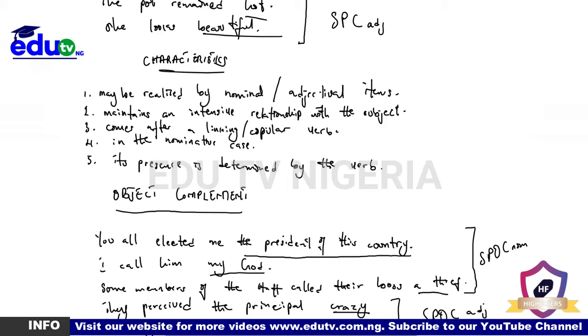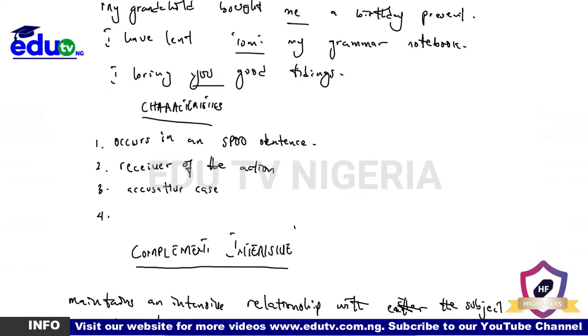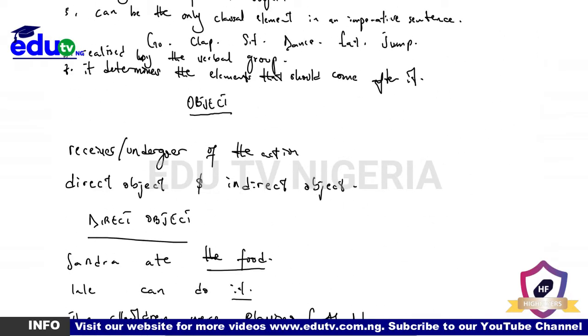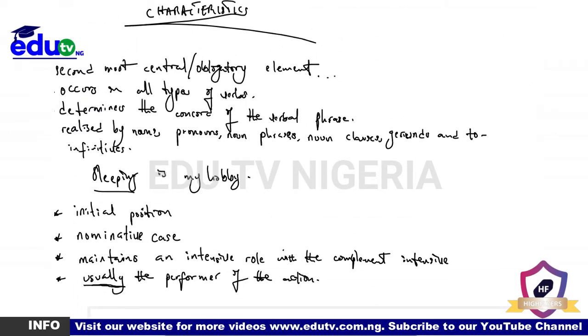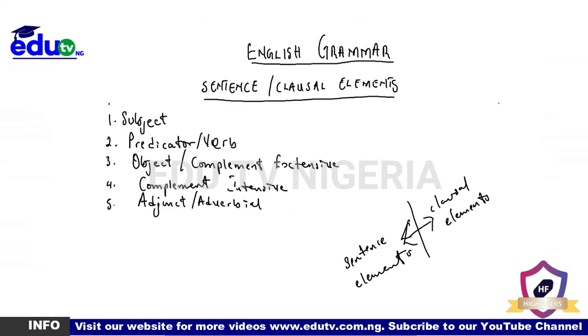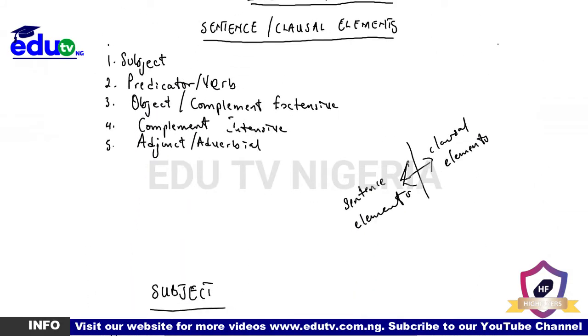They perceived the principal crazy. Who was perceived crazy? The principal. So the principal, object, crazy, complement. Then I regard you very stupid. Who was regarded very stupid? You. So you, object, very stupid, complement. Do you get it? So let's try to go straight to the features or characteristics of the object complement.